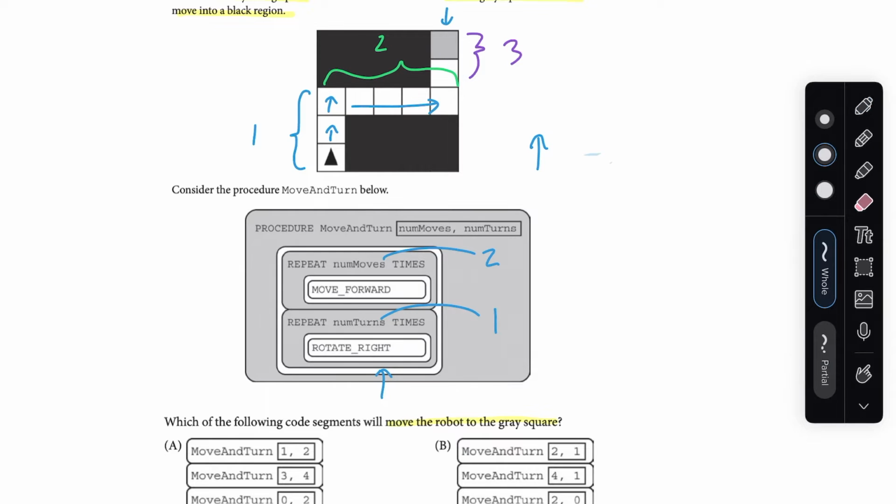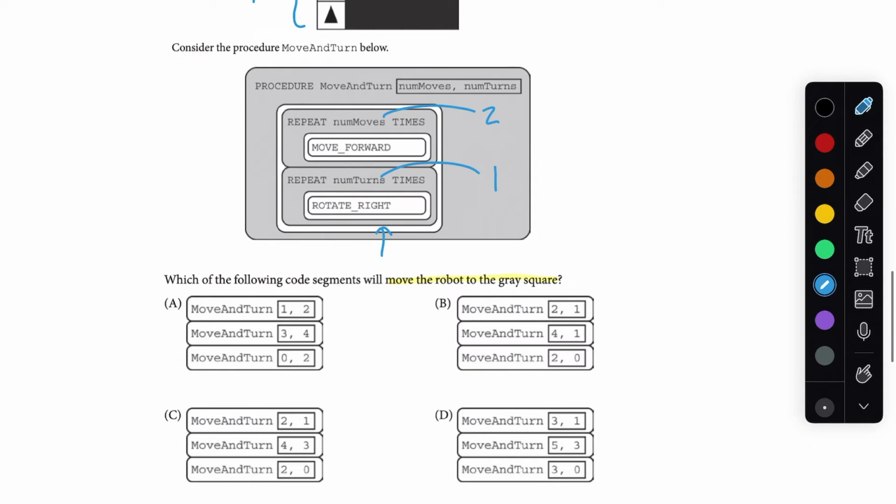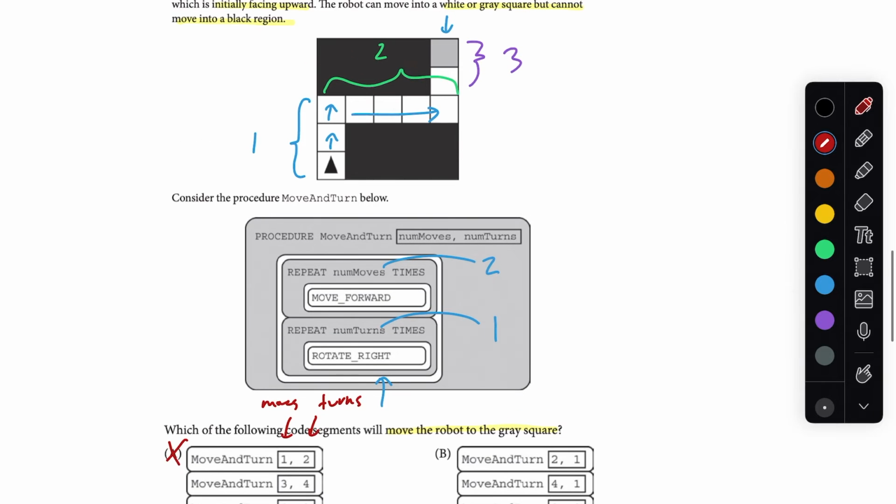Okay, so let's see if any of the answers have move and turn 2, 1 as the first step. It looks like A does not have that and actually has it swapped. So make sure you're noticing that the first one is for moves and the second one is for turns. So A does not work. B does seem to have 2 forward moves and then a turn, so that one still seems promising. Same with C, and it looks like with D we're going to end up moving 3 times forward, which is not correct. We want this to be 2. All right, so that helps narrow things down a little bit.